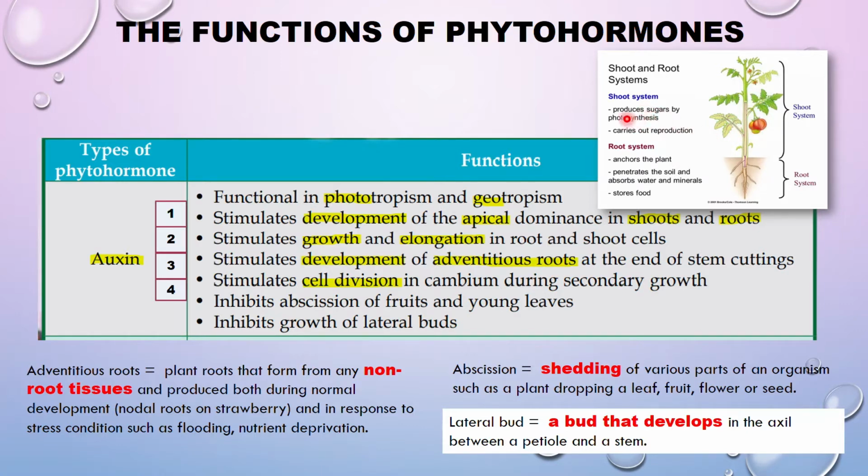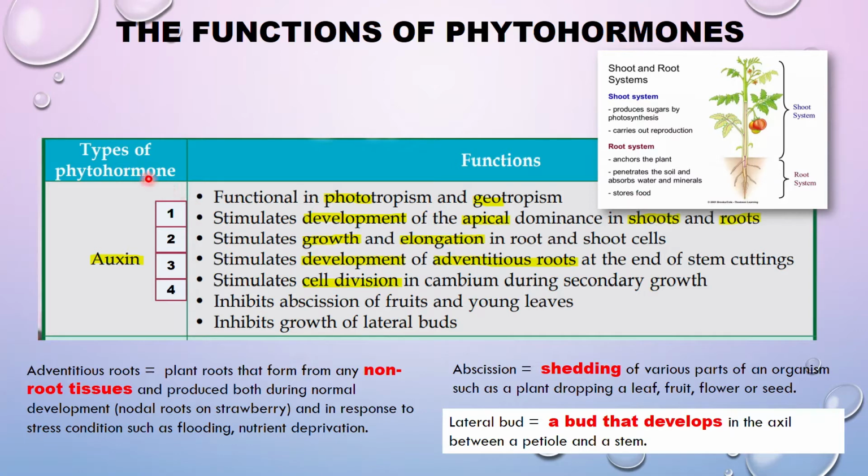They produce sugars by photosynthesis and carry out reproduction, those are fruits and flowers, the reproductive organs. And also we have the root system, which is in the ground, that anchors the plant, penetrates the soil and also absorbs water and minerals. Remember that the root is the main organ in charge of these.